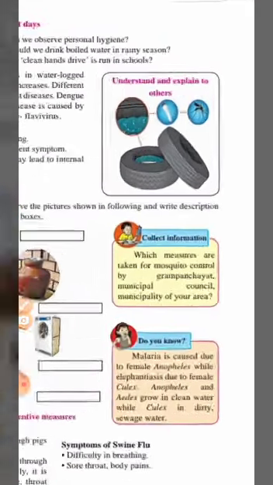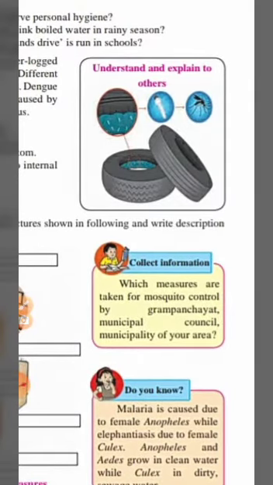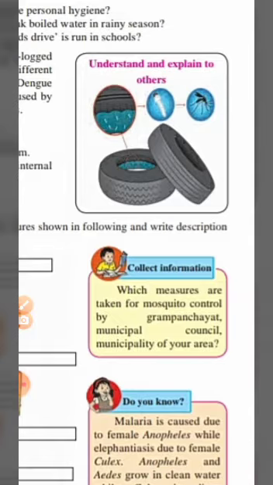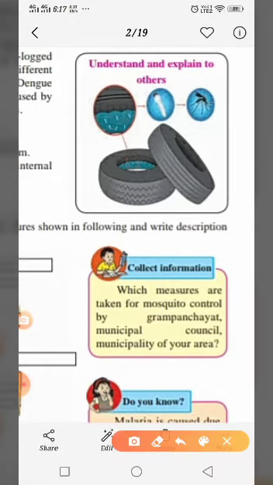You can see over here, understand and explain to others how the dengue mosquitoes are born. See here in the tire, you can see the tire is full of water, the dirty water.